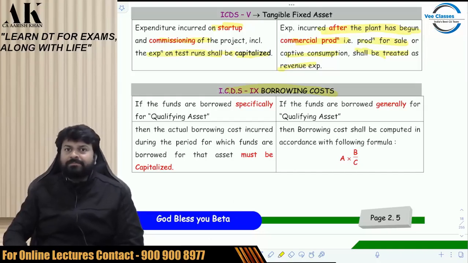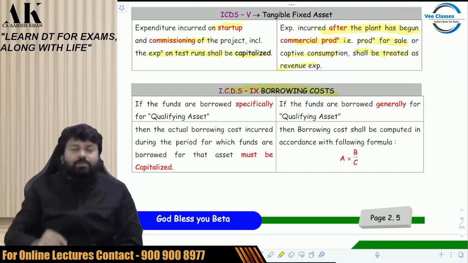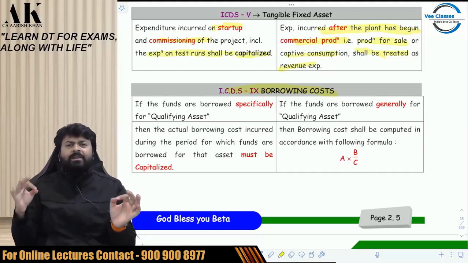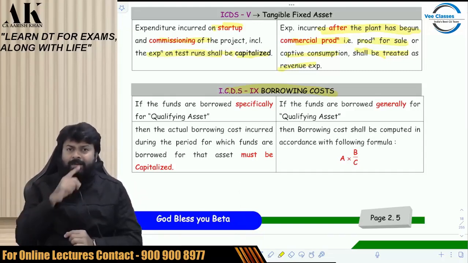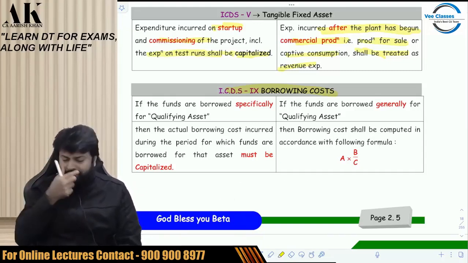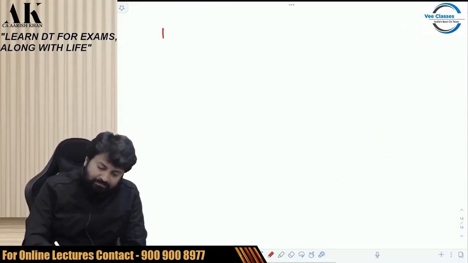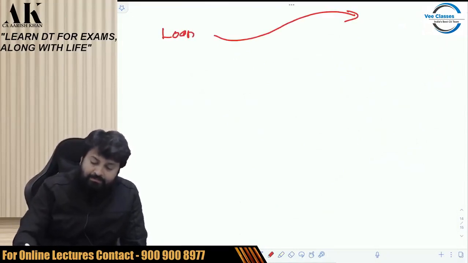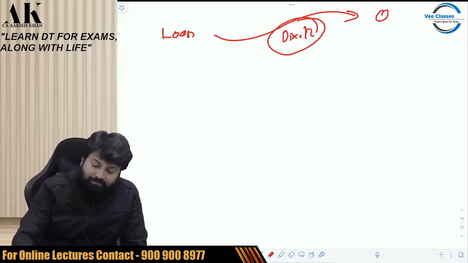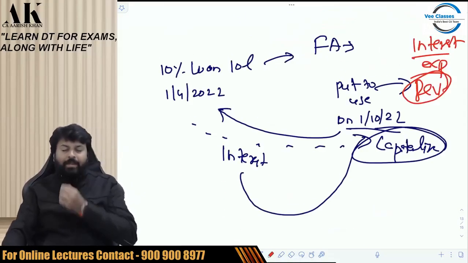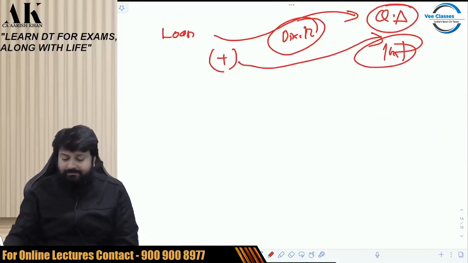Sir, what is a qualifying asset? Qualifying asset means the same definition as in accounts. An asset which takes substantial period of time for it to be ready for its intended use. Any asset which takes substantial period of time for it to be ready for its intended use can be called a qualifying asset. Now, suppose I take a loan, listen carefully. If I take a loan which is directly for a qualifying asset, then there is no issue. Then whatever interest expense will come, capitalize. Okay. But that is not always the case.